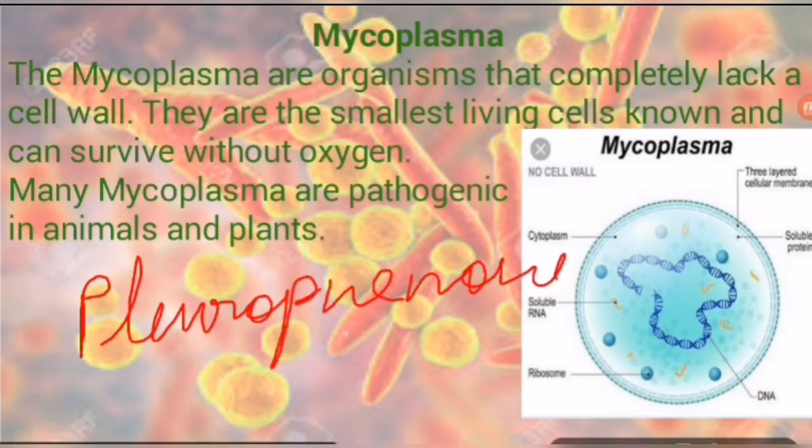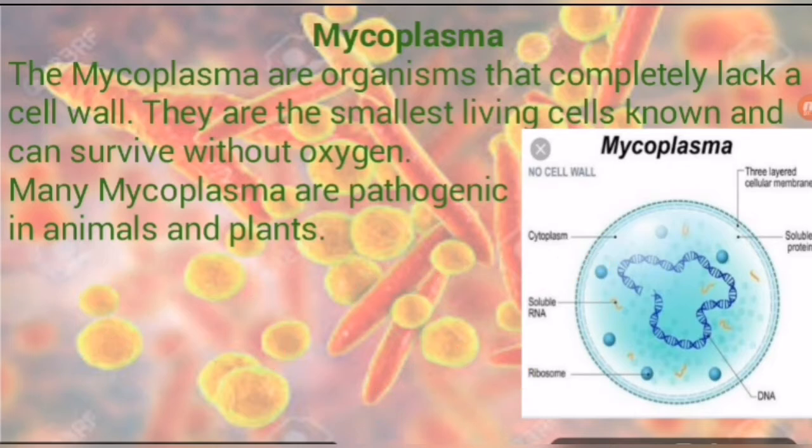Pleuropneumonia disease. Mycoplasma causes the pleuropneumonia disease in some cattle and animals. That is why it is known as the pleuropneumonia-like organism, just like the organism which causes pleuropneumonia. So PPLO, and its scientific name is Mycoplasma gallisepticum.